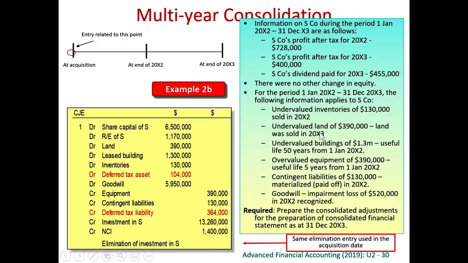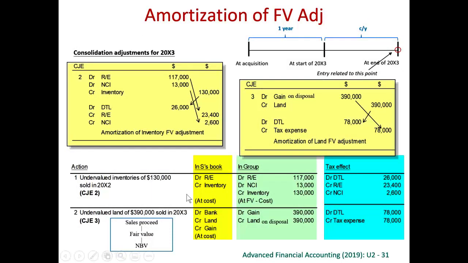After inventory, we have got the land. We have got the land here. So the undervalued land of 390,000 was sold in 2003. So this debit to the land, 390,000, is no longer required because this piece of land has been sold, no longer in your closing balance. So therefore, we credit land 390,000.